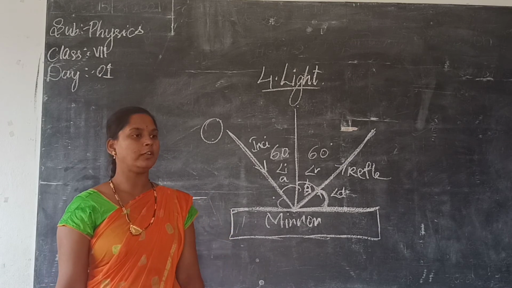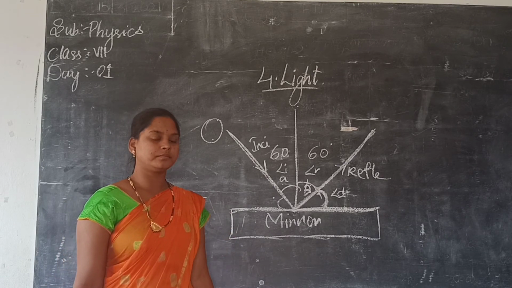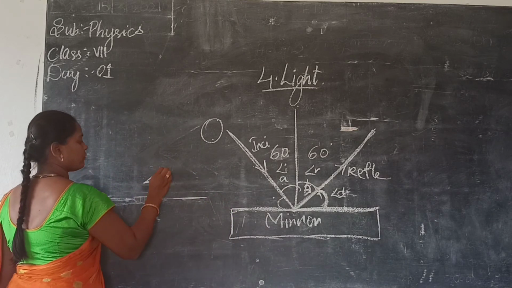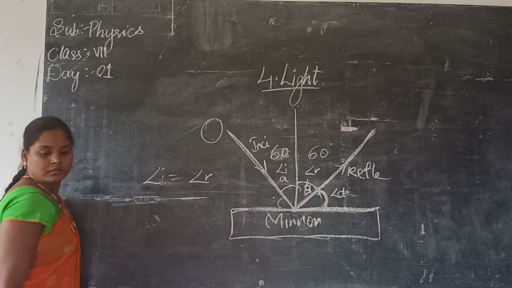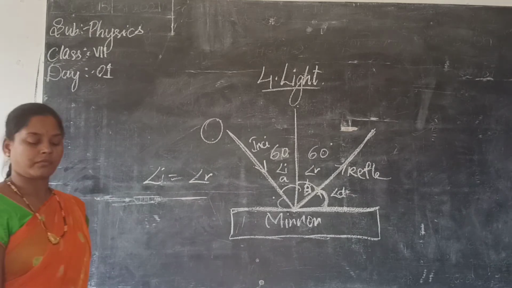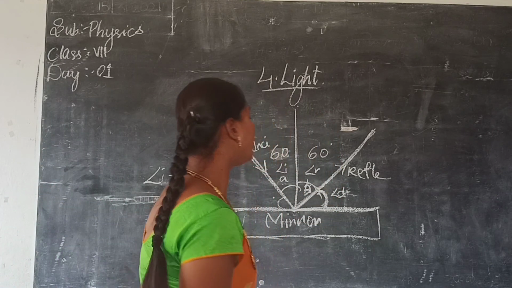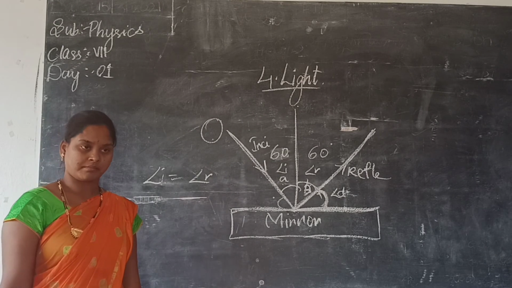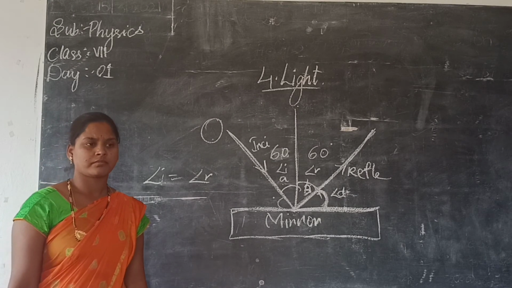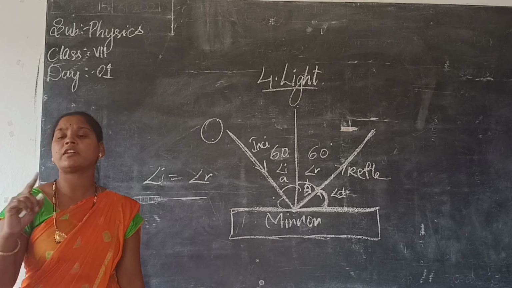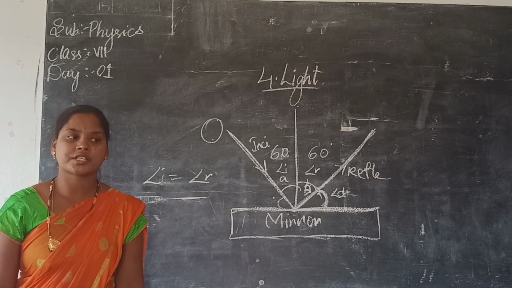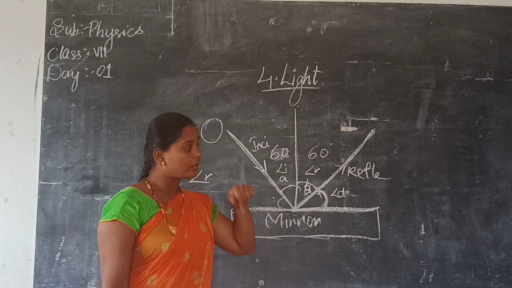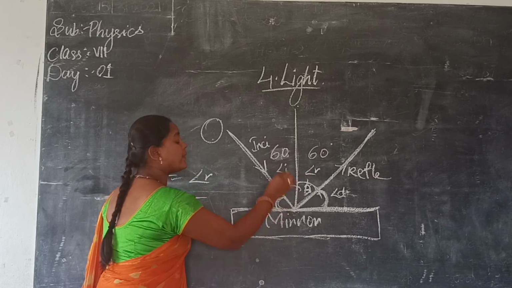And what is one more law? I have written here: the angle of incidence is always equal to the angle of reflection. That means if it is 60 here, what will be this angle? 60.